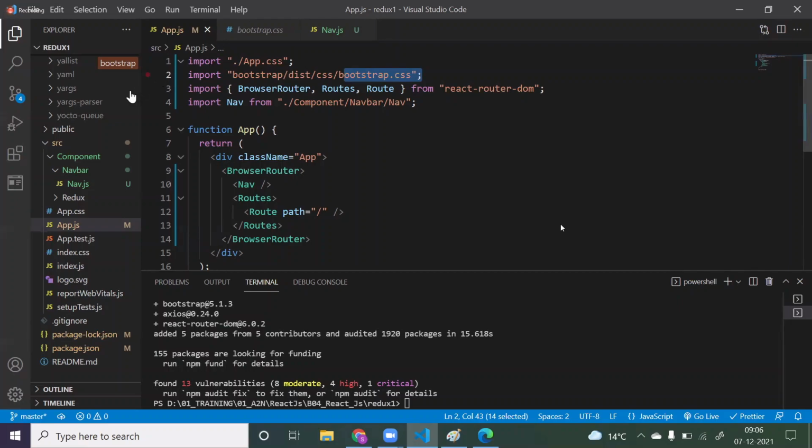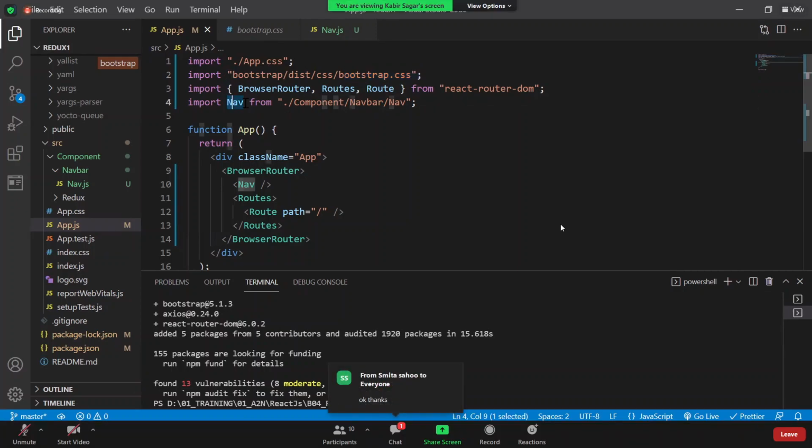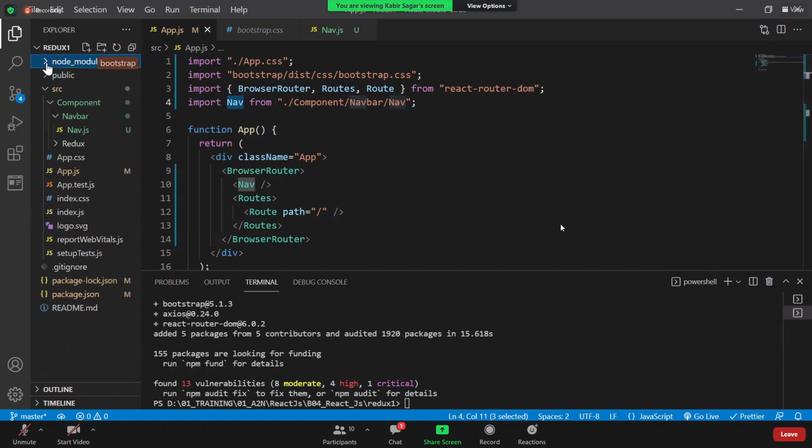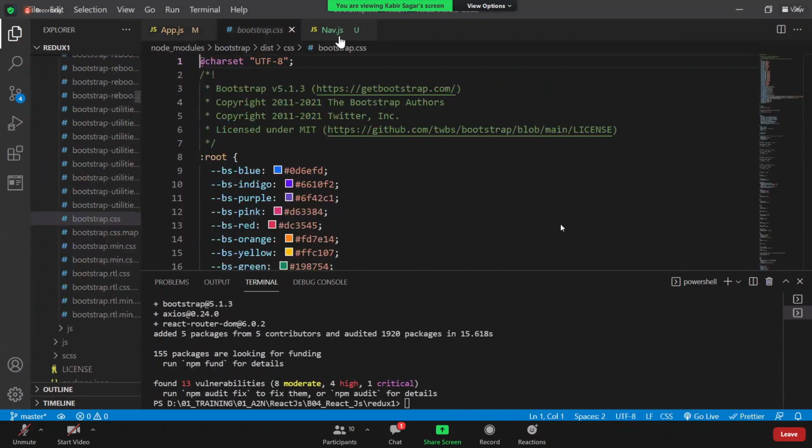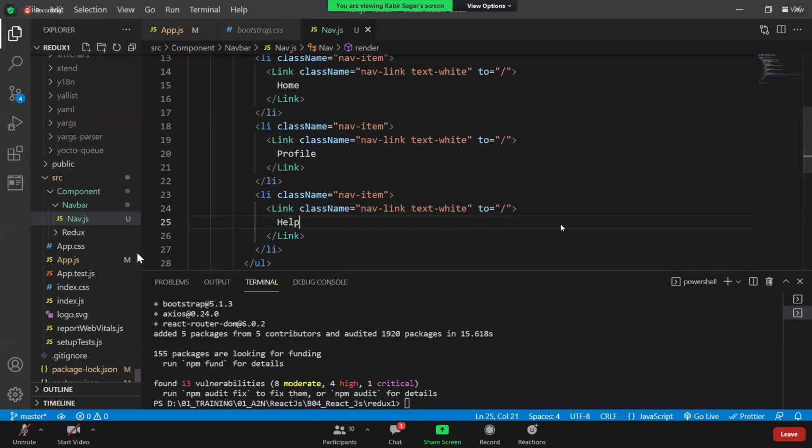Anything coming from node modules, no need to give the complete path, just give the direct path. This nav is not coming from node modules, that's why we have to give the complete path. Okay, done. So we have just created the nav bar. Apart from that, nothing.